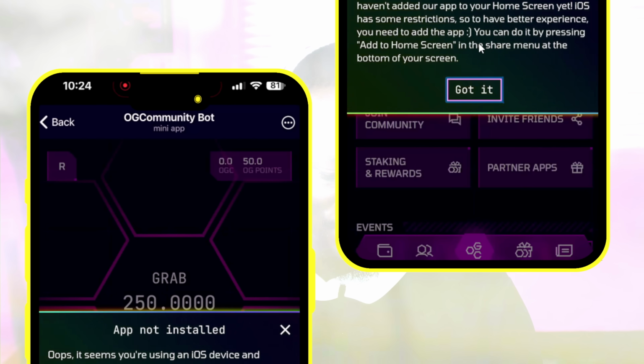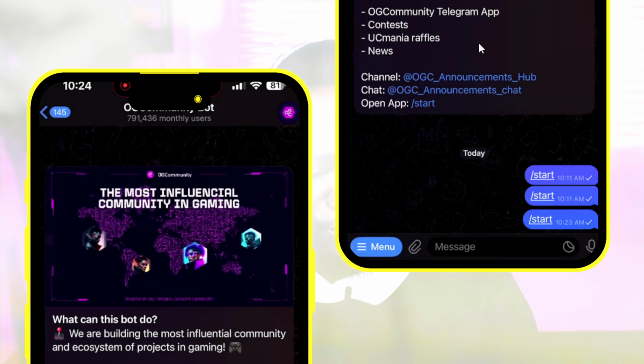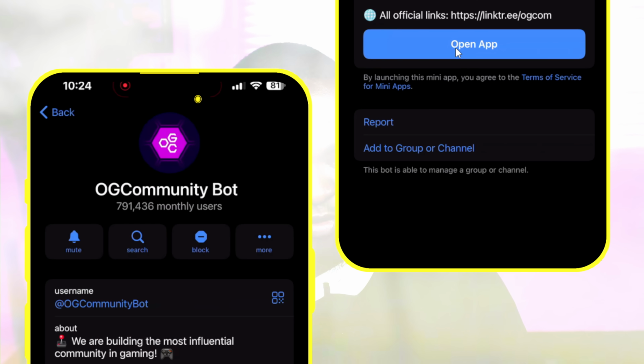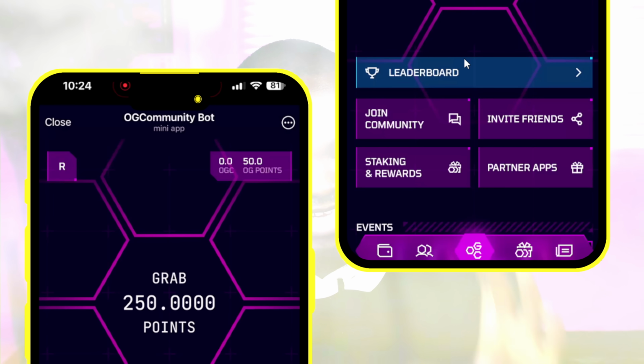So once you click on continue, now you have the Telegram bot on your phone. The next time, once you come to the Telegram, the OG community right here, just tap on the OG community box. Once you tap on it, you are going to see open app. Once you open the app, just wait for a couple of seconds and you automatically enter the OG bots.